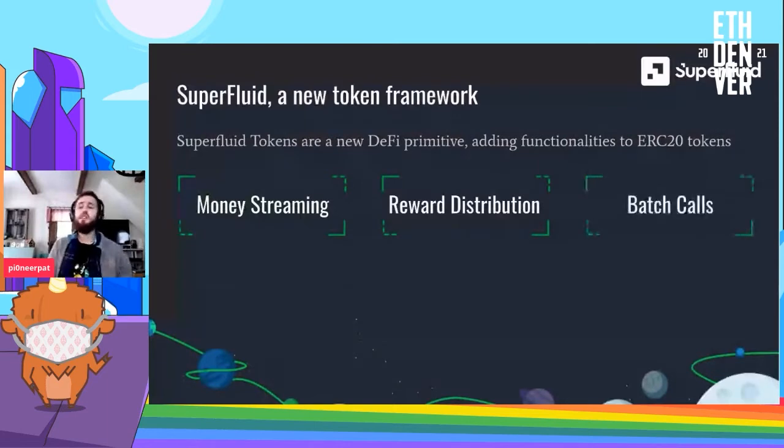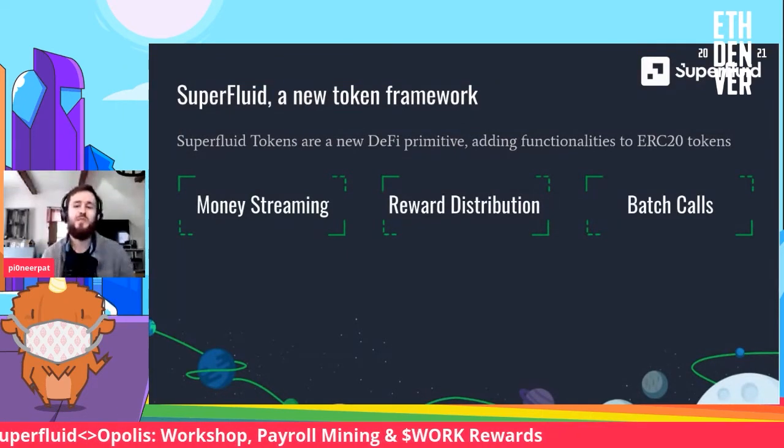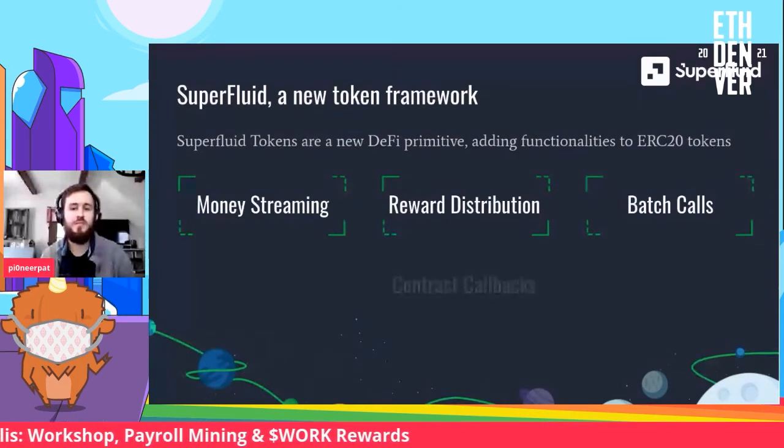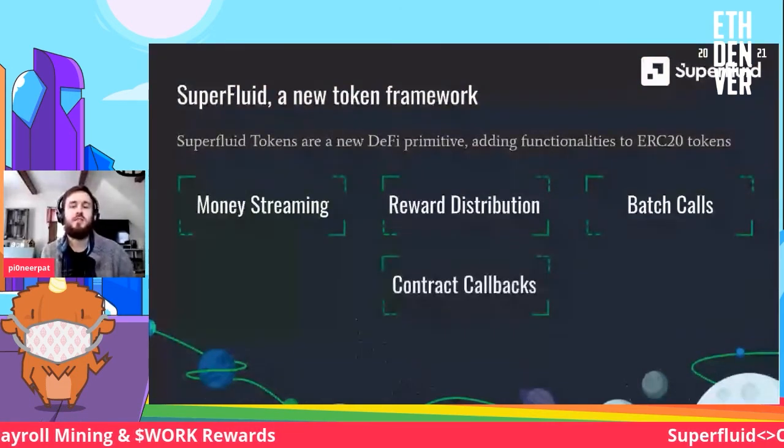And then we also have batch calls. So you can perform multiple steps in a single transaction using super tokens rather than having to ask the user, sign this, okay, sign this, okay, sign this, right? So it's a lot more usable, a lot more utility to it. And then the last one is contract callback.